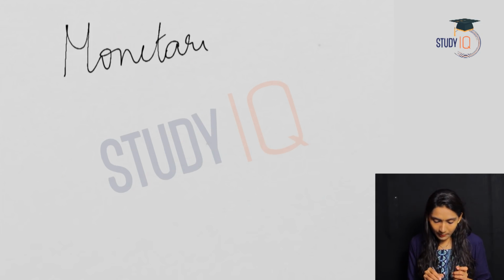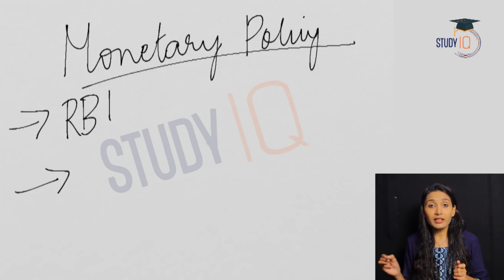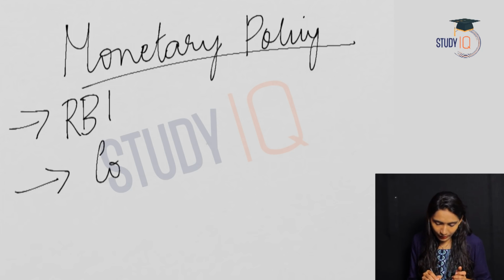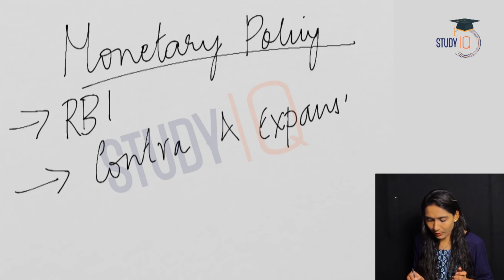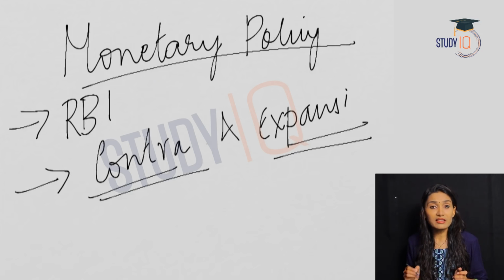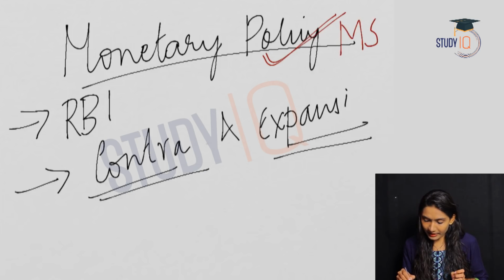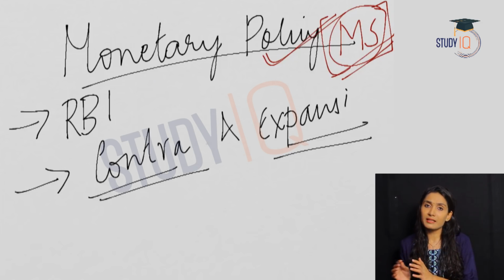Monetary policy in a country is taken by the central bank, and in case of India, this is the RBI. Monetary policy can be broadly divided into two categories: contractionary monetary policy and expansionary monetary policy. As we said in the beginning, monetary policy is in relation to the money supply in the economy. The policy deals with increase or decrease in the quantum of money supply in the economy.